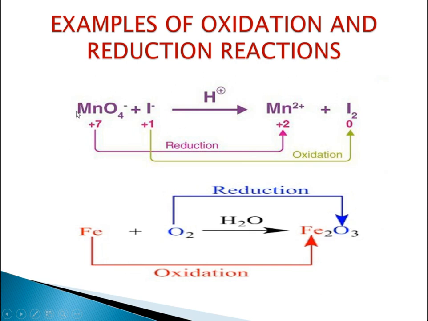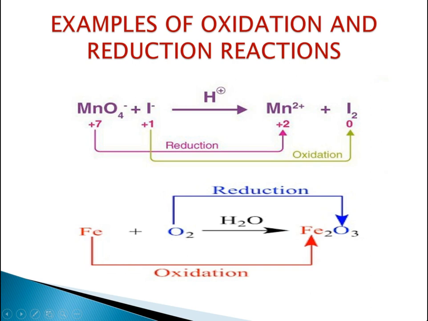Now, let's move to the first example. MnO4 minus, what is happening? MnO4 minus previously was in the oxidized form, and now it has gone reduced. The oxygen has gone away, and the iodide which was doing the work reduces it. So if the question comes, who is the reducing agent? That is iodide. And in which element did the reduction occur? It is Mn, that means manganese. Hope you have understood the examples of oxidation and reduction as well.